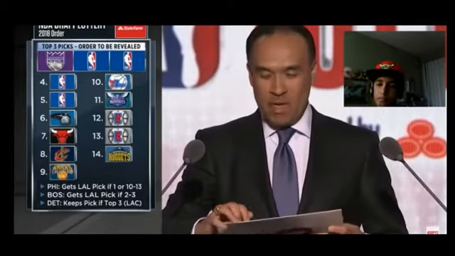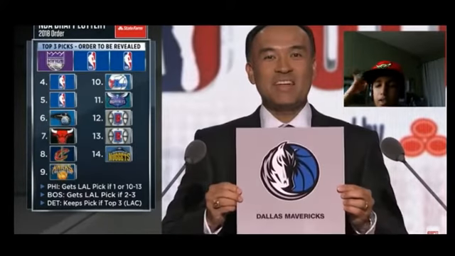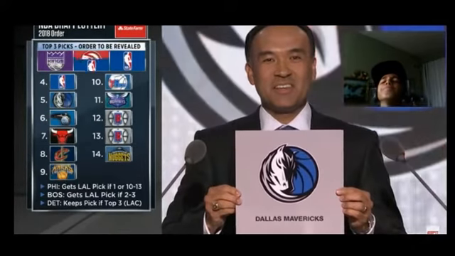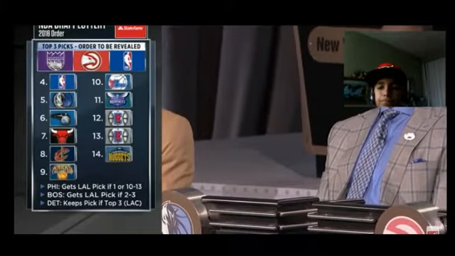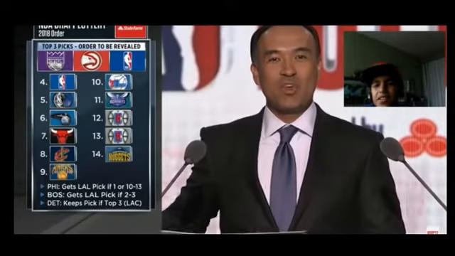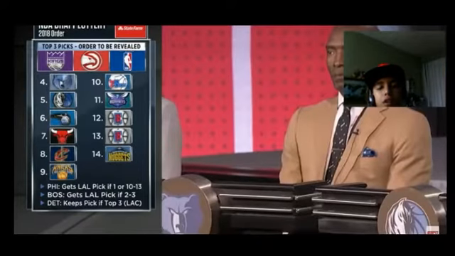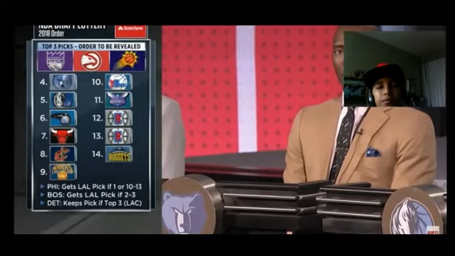The 5th pick will be made by the Dallas Mavericks. That means that the Atlanta Hawks have moved into the top 3, folks. Creepy. And the 4th pick in the 2018 NBA draft goes to the Memphis Grizzlies. So the Grizzlies have fallen out of the top 3.